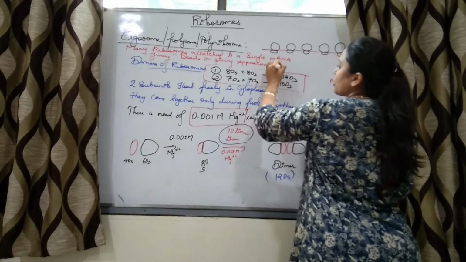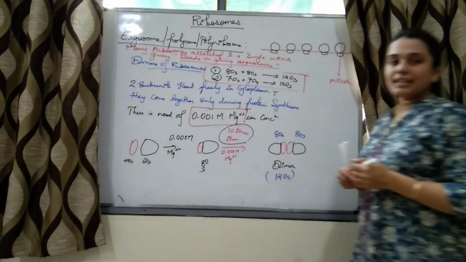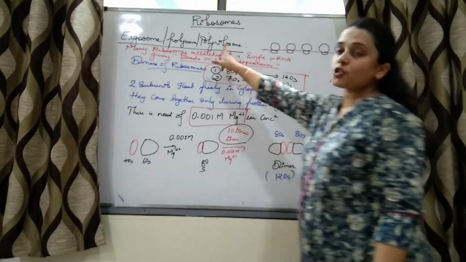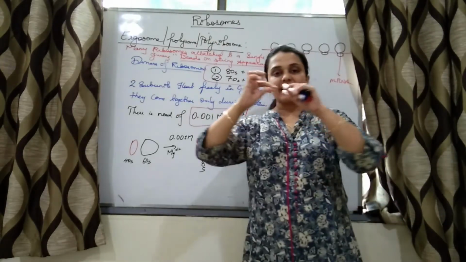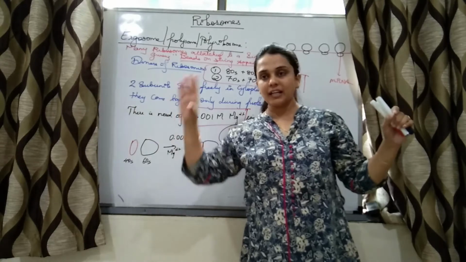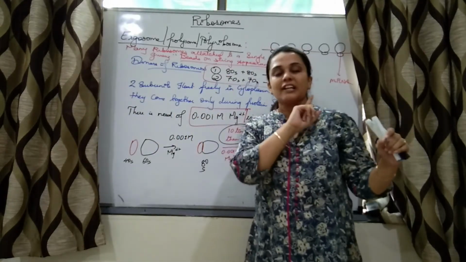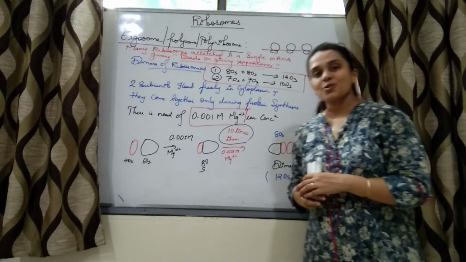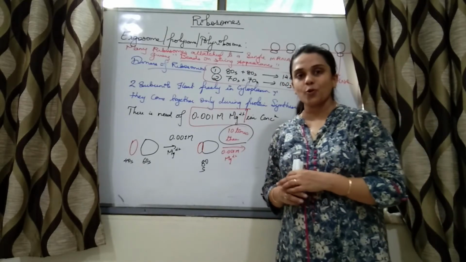That is called polyribosome or ergosome or polysome. Again students, this is very important. A single string, that is mRNA, with many ribosomes, with many beads on it, that is called a polysome or polyribosome.